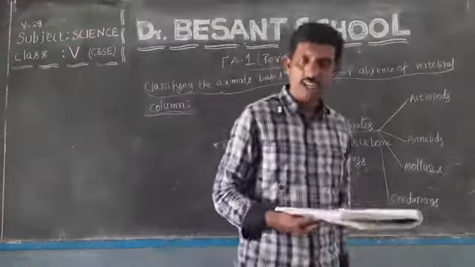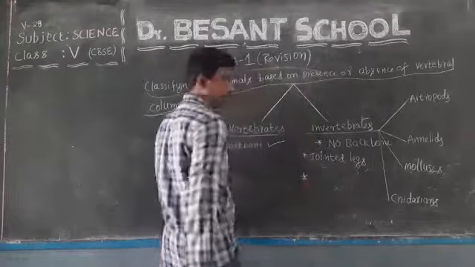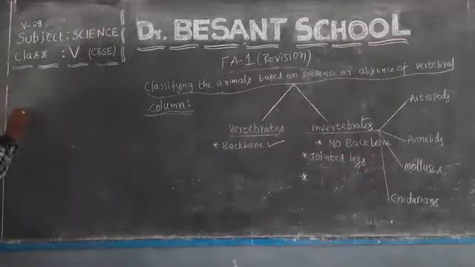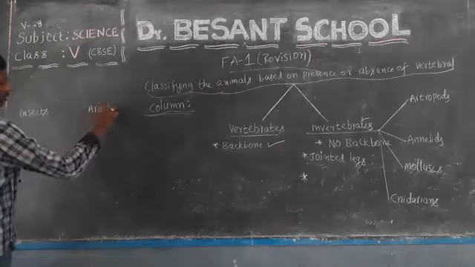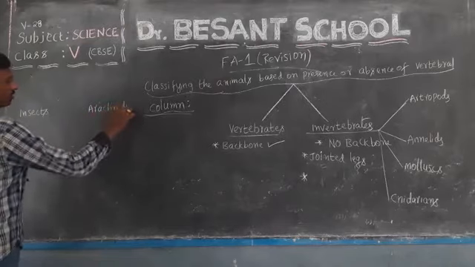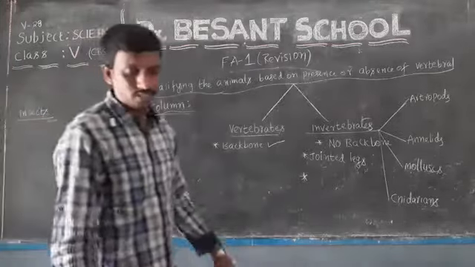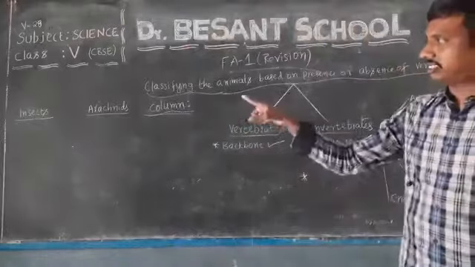Jointed legs. Okay. And we are going to discuss about two such groups. Those are insects and arachnids.